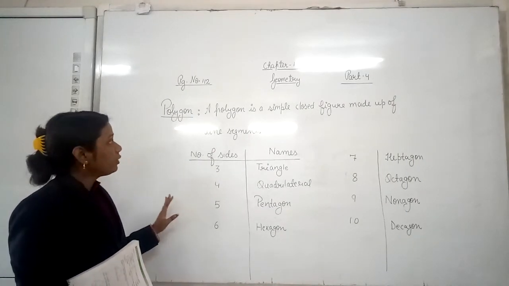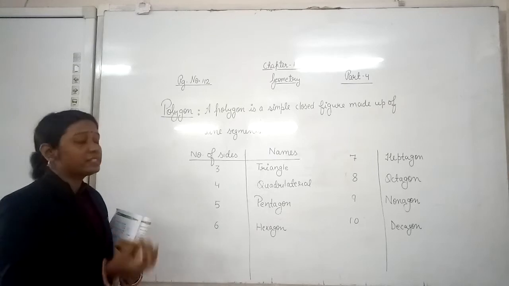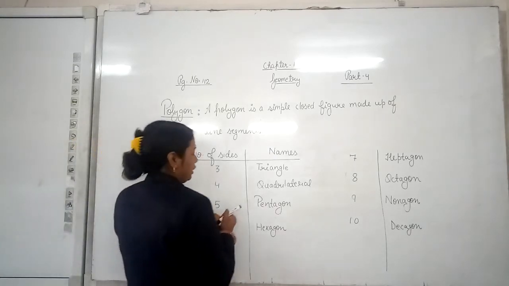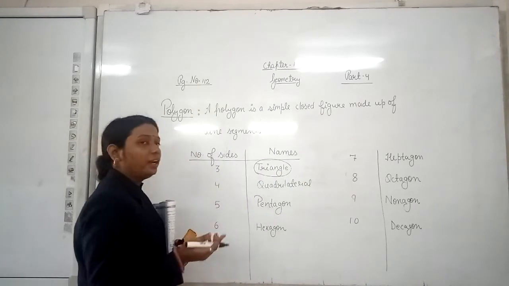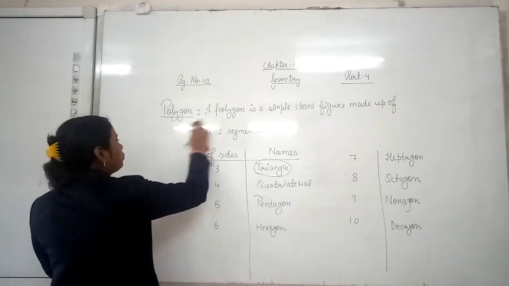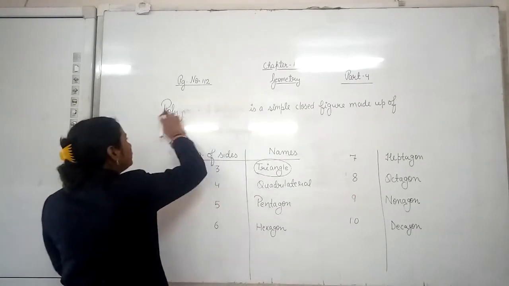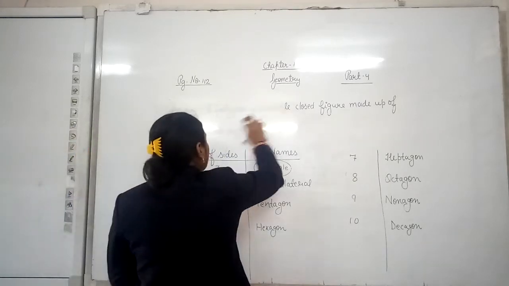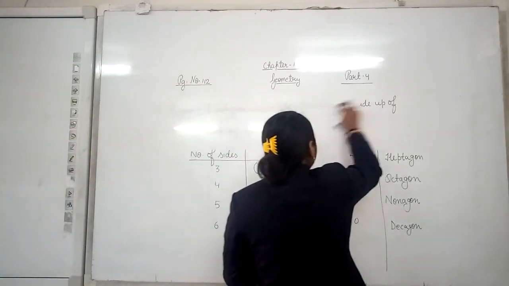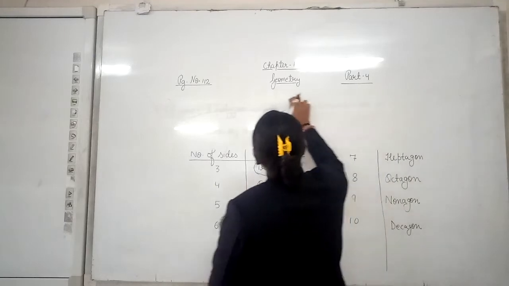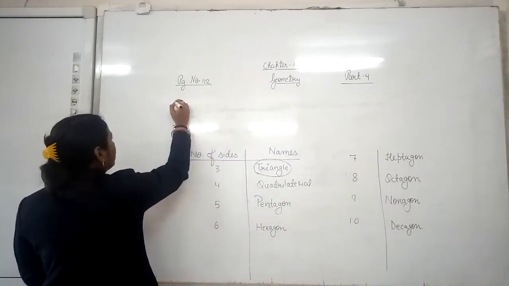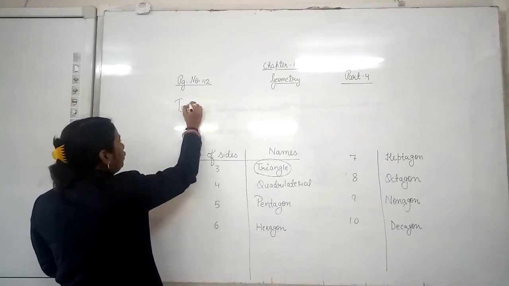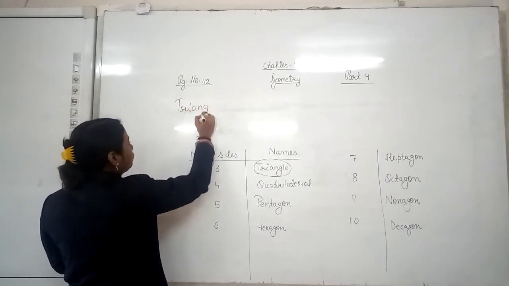Now we will discuss triangles. What are triangles? As we all know, a triangle is a 3-sided polygon.